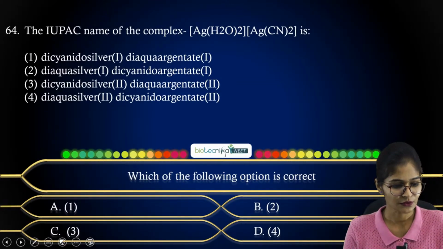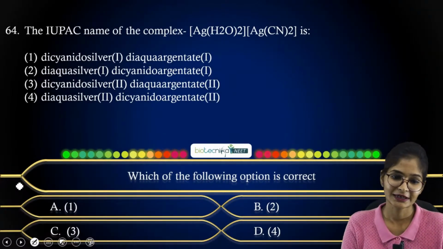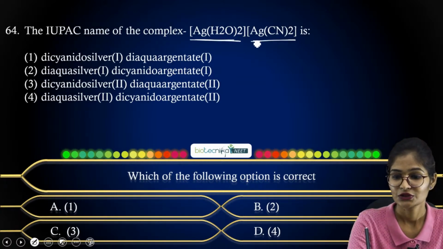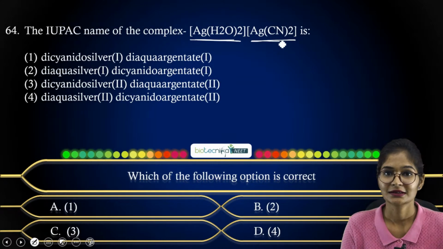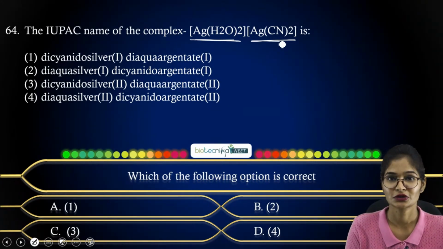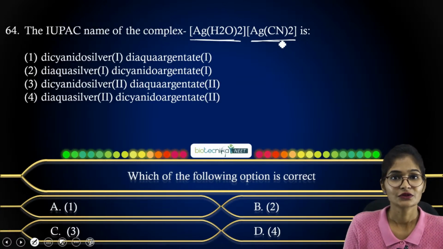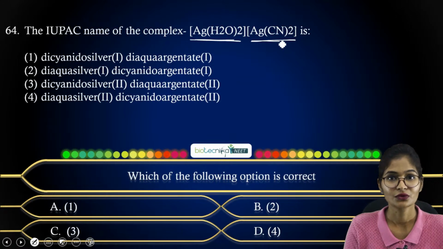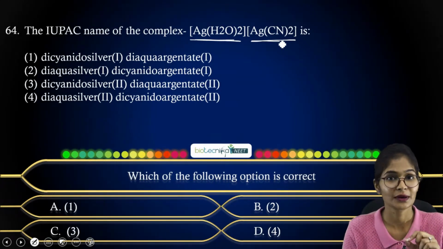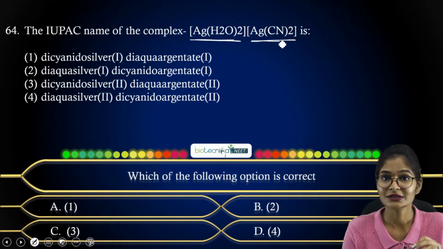Now coming to your next question, which is given with respect to a coordination complex, a direct question where Ag and H2O they have given, along with AgCN. You just have to consider its IUPAC name. In case of coordination complexes, you have the IUPAC nomenclature, right? In these types of questions, for the IUPAC name of the coordination complexes, the oxidation state of the metal is the most necessary condition, because you are going to mention the oxidation state of the metal.